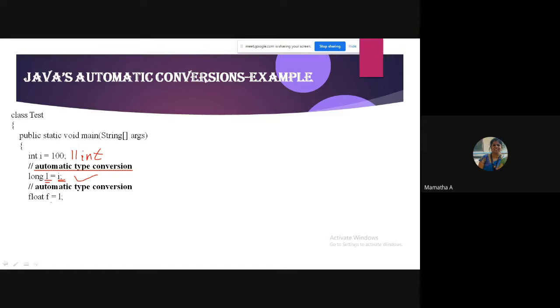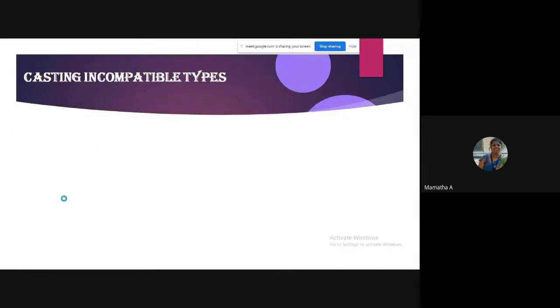Let's see what I'm trying to store. Long in float. I can do it. You can remember that arrow mark: byte, short, int, long, float. From float, you can store it to double. What is the size of float? So I'm just printing the int value, long value, float value, and I'm ending the program.